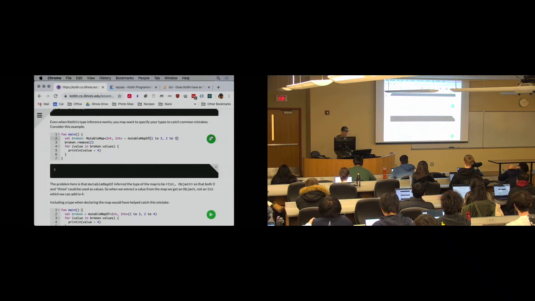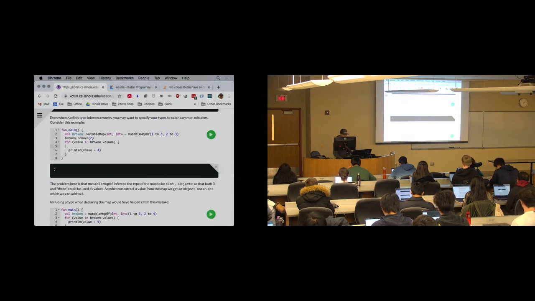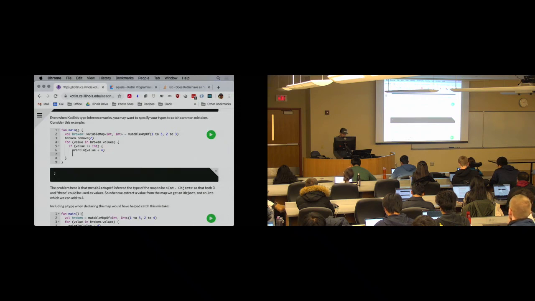Okay. So again, when I stick type declarations into the map, that can help me with things like this. Questions? David. Can you downcast in the loop to make it work? Yeah, that's actually an interesting idea. So let's use that combination type check and downcast operator. Let's say if value is int, then I will print the value of it, plus 4. And now I should be able to go back, remove this.